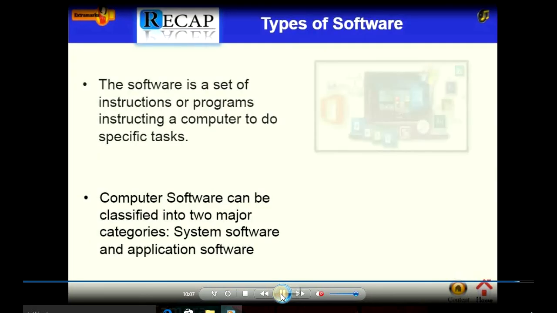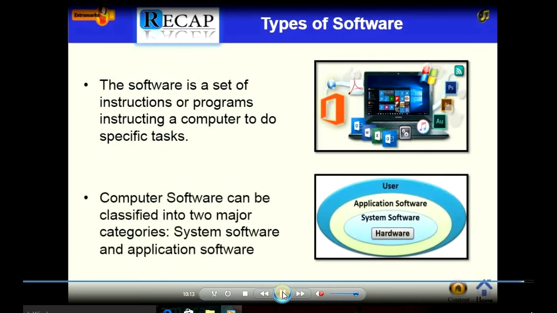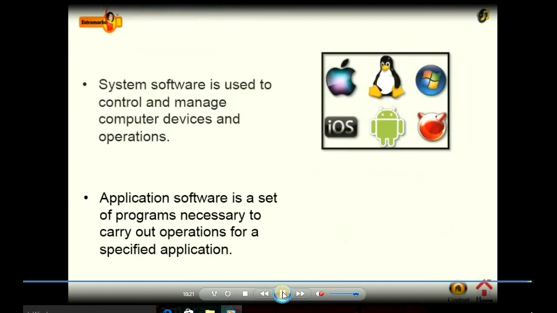Now, let's recap. Types of software. Software is a set of instructions or programs that instruct a computer to do specific tasks. Computer software can be classified into two major categories: system software and application software. System software is used to control and manage computer devices and operations.